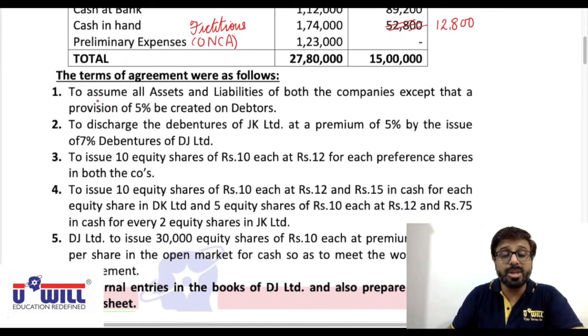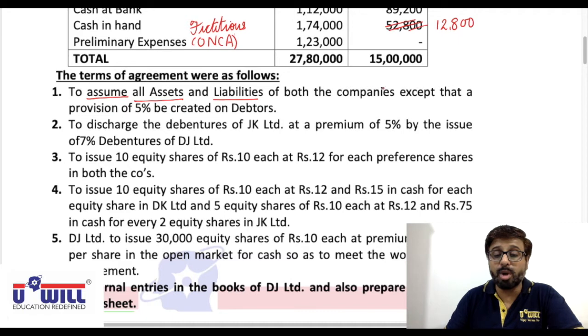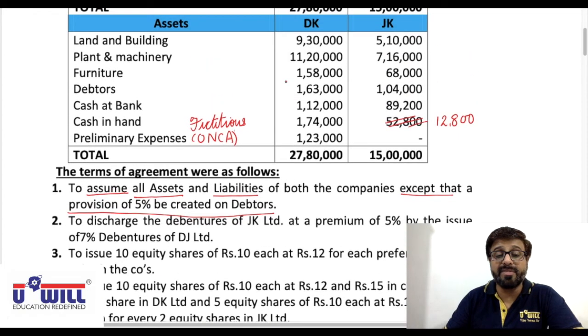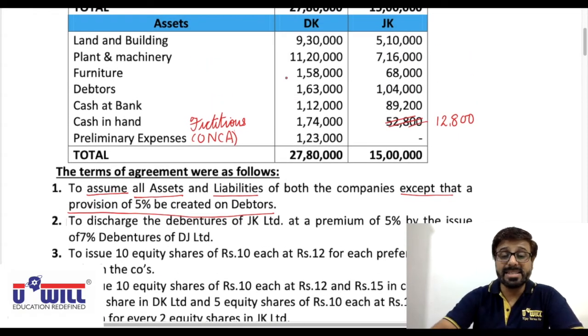To assume means to take over all assets and liabilities of both the companies, except that a provision of 5% be created on debtors. Means what is the agreed value of debtors? 1,63,000 are the debtors of DK Limited.